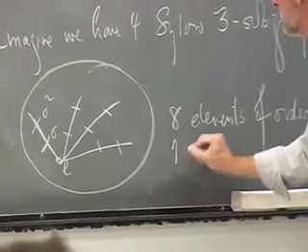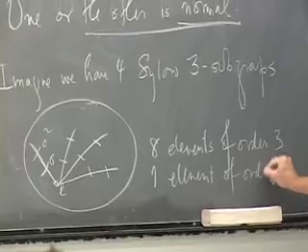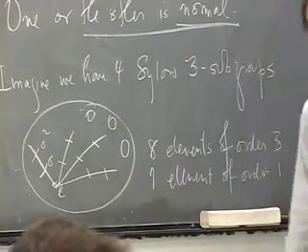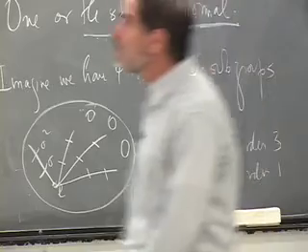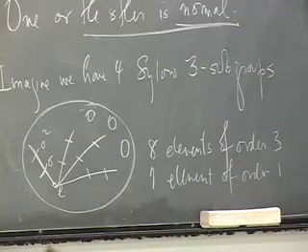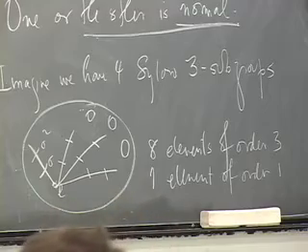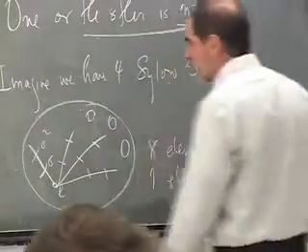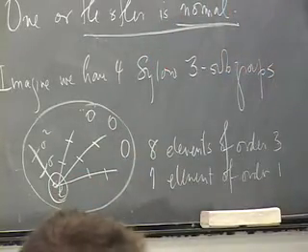And also, I have 1 element of order 1. So there are only 3 elements left in this group that haven't been accounted for, that don't have order 1 or 3. Now, a Sylow 4 subgroup contains 3 non-identity elements. So the only possibility is, if I had 4 Sylow 3 subgroups, the identity plus these 3 elements must be the Sylow 4.